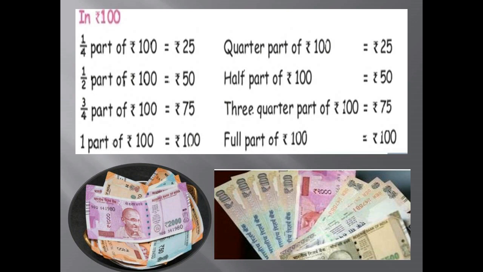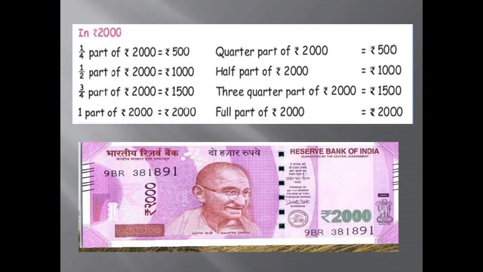Let us see how to split 100 in terms of parts. That is 1 by 4 part of 100, that is quarter part of 100 is 25 rupees. Half part of 100 is rupees 50. 3 quarter part of 100 is 75 rupees. Full part of 100 is rupees 100.